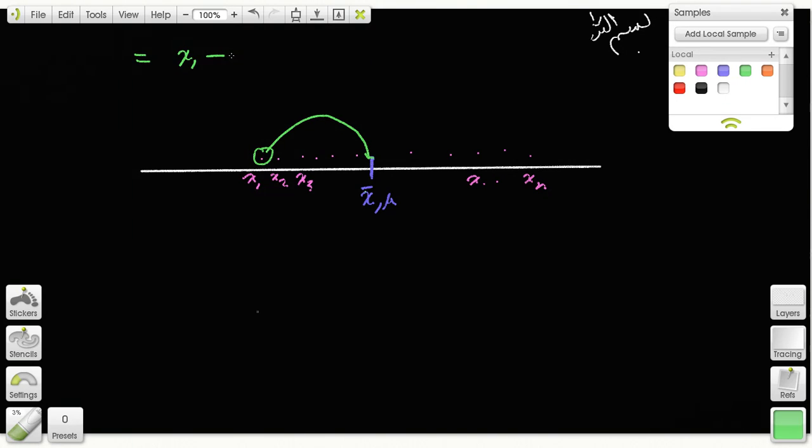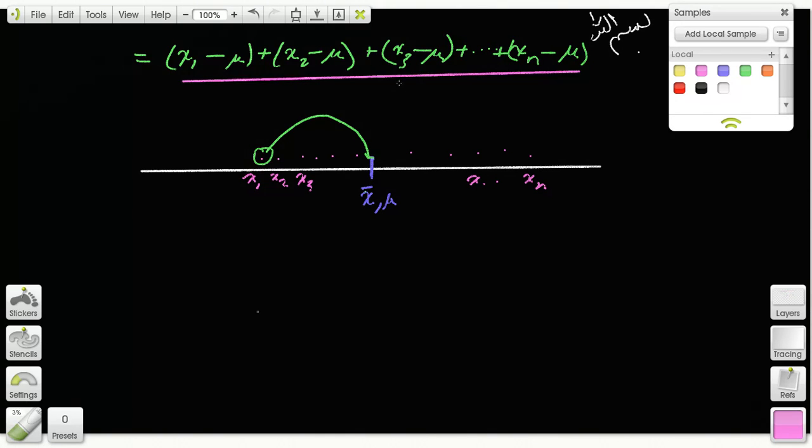Should I use mu or x bar? What do you guys say? Mu. Okay, subtract the mean. I got that one. And then I have to take x2 and subtract the mean, and x3 and subtract the mean, all the way up to xn and subtract the mean, right? You got this? And I divide this by, no, we don't have 10, we have n now, right? I have n number of data points. Divide this by n, and I will get the average distance from the mean, right?